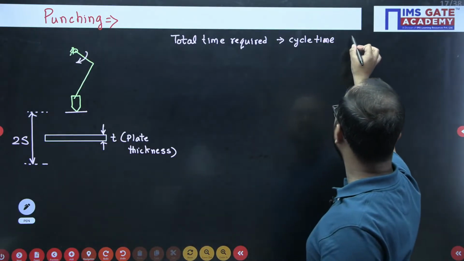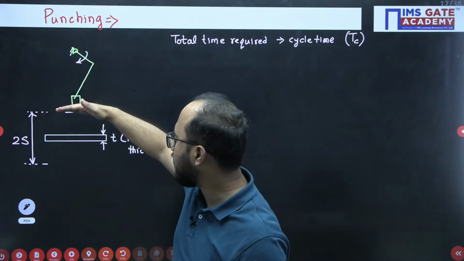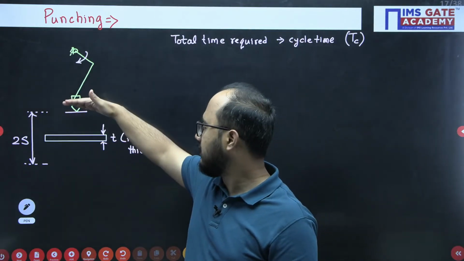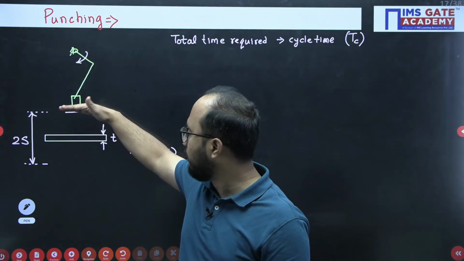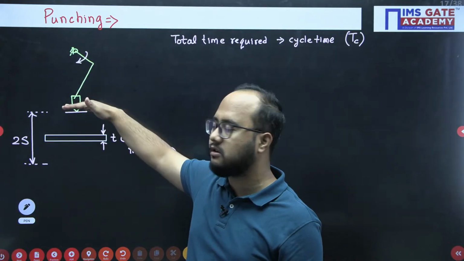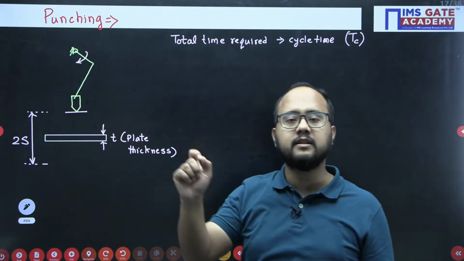So the cycle time TC is the total time required from here to here, then again from here to here. That is what the cycle time is. This punching tool will move from here, then do punching, then it will go down, then again move back to its original position. So whatever total time is required is known as the cycle time.